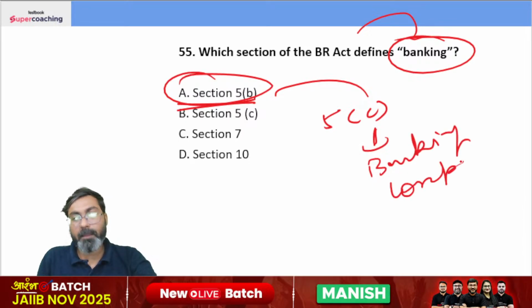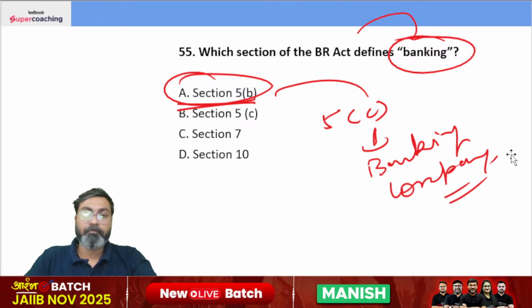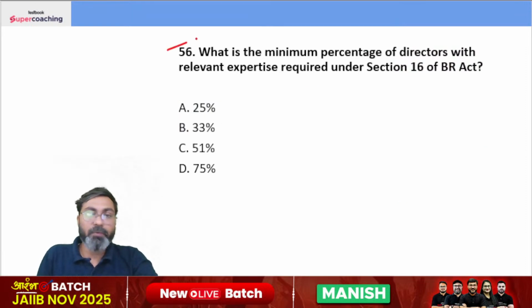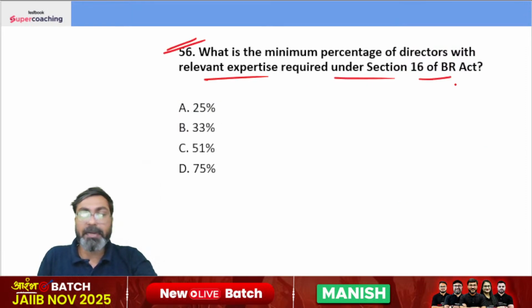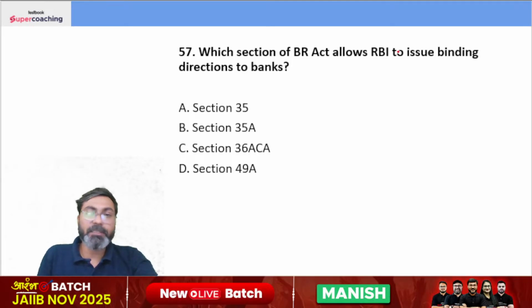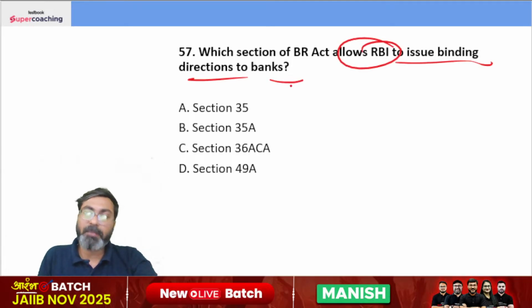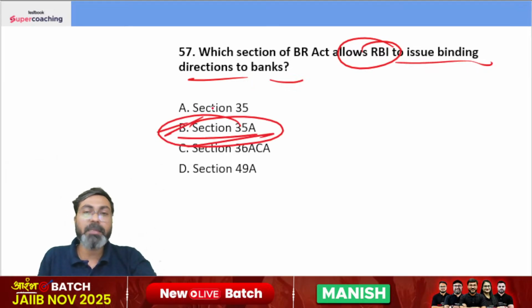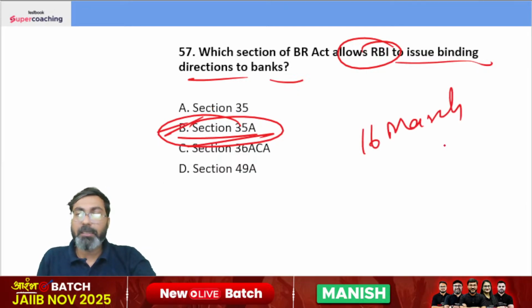Banking company. Clear? What is the minimum percentage of directors with relevant expertise required under Section 16 of Banking Regulation Act? That is 51%. 51% minimum percent of directors होने चाहिए with relevant expertise. Clear? Which section of Banking Regulation Act allows RBI to issue binding direction to banks? So RBI can issue binding direction to bank under Section 35A of the Banking Regulation Act of 1949 that came into force on 16th of March 1949.